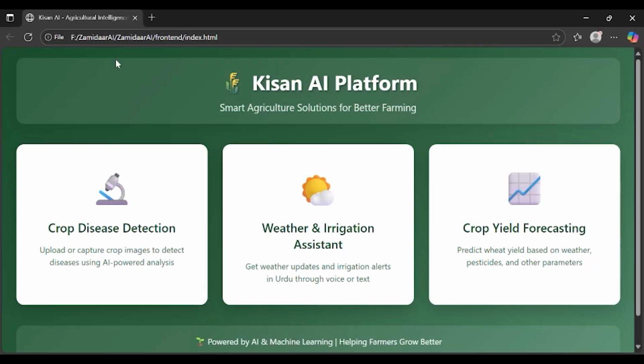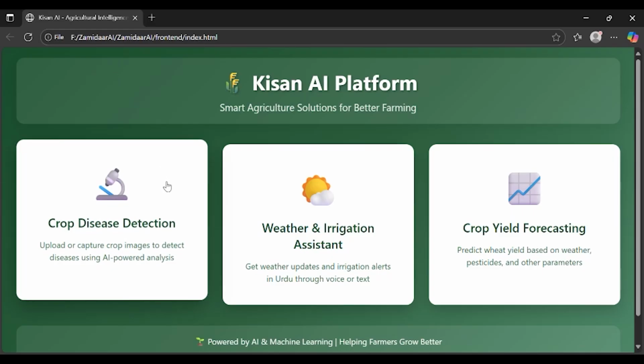The first problem we are solving in our Techathon challenge is crop disease detection, a crucial step towards building an intelligent agriculture solution that can help farmers quickly identify plant diseases and take preventive actions.